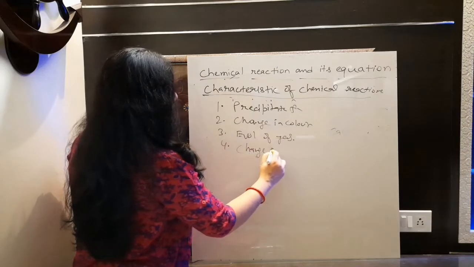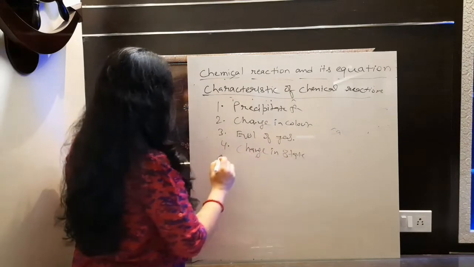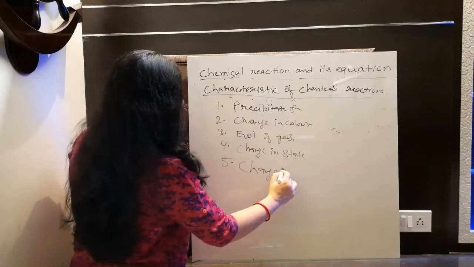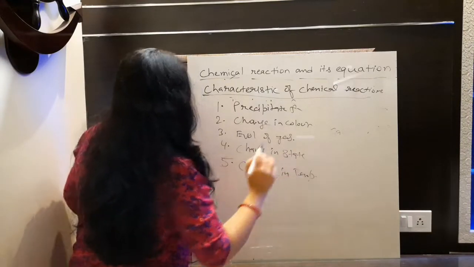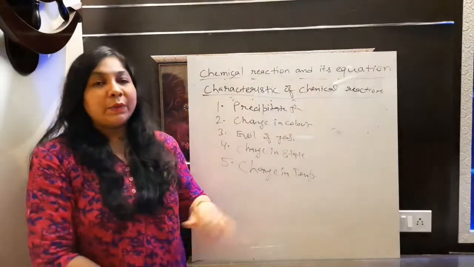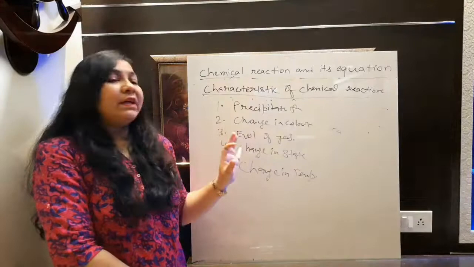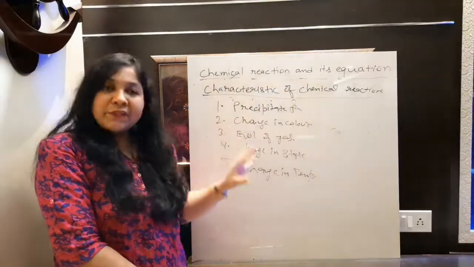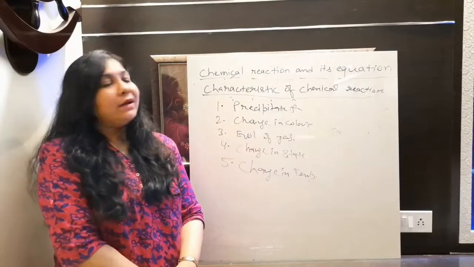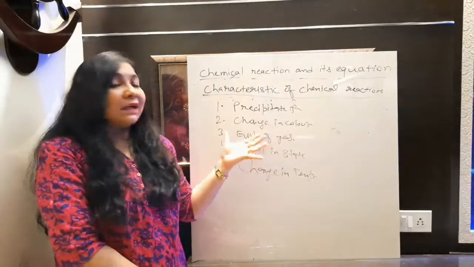Change in state. State भी change हो सकता है. And fifth was change in temperature. Fine. So these are the characteristics that you can observe in your chemical reaction, by which you can identify the chemical reaction is going on. Fine. So these are the characteristics.